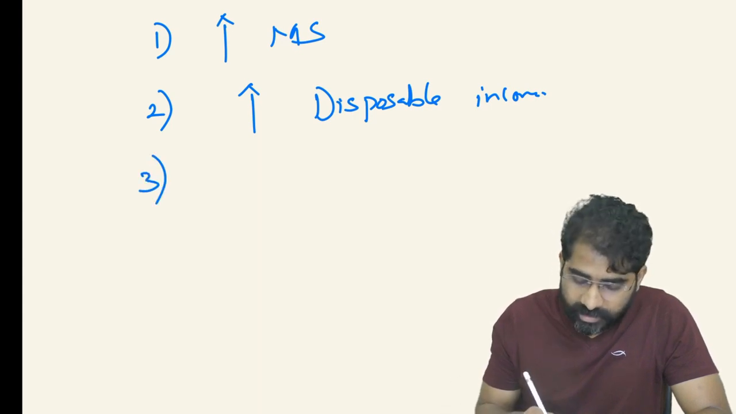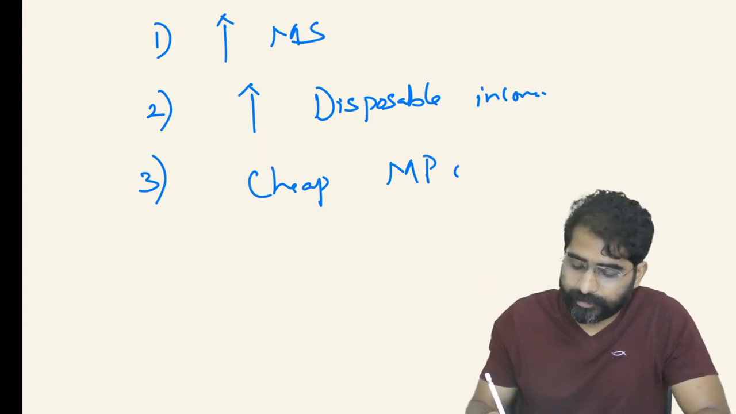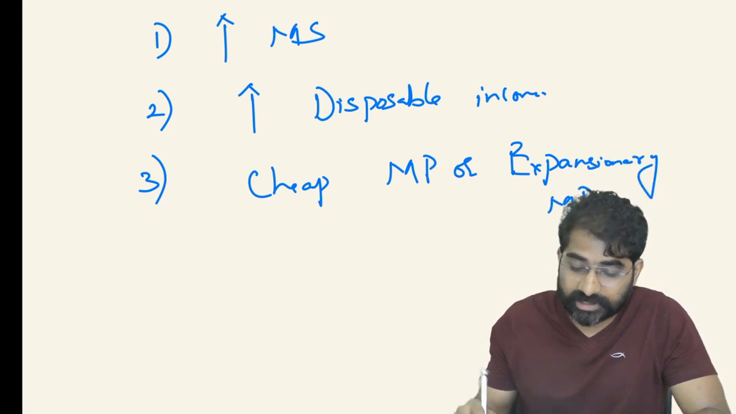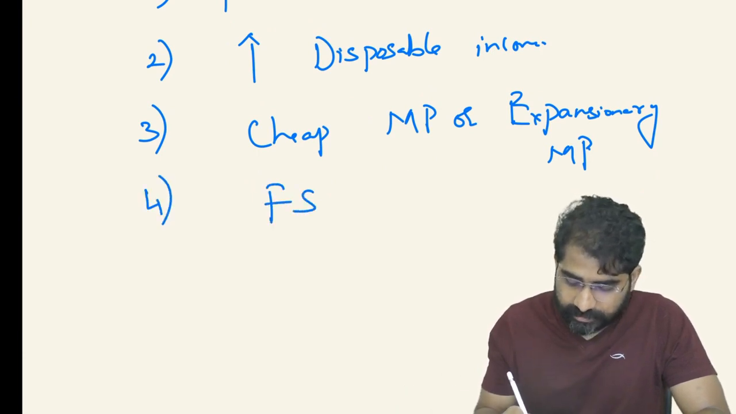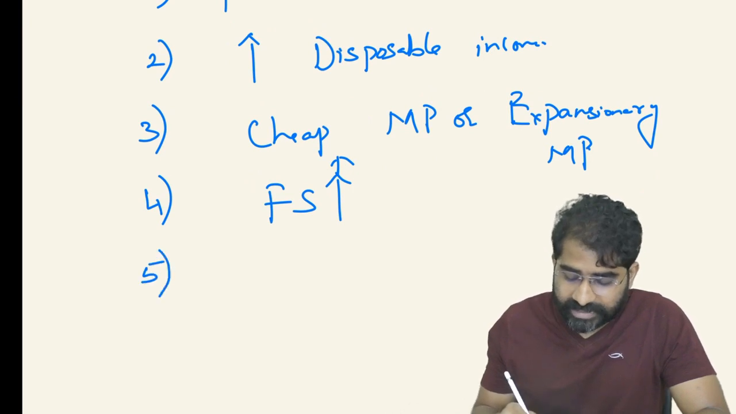Then if the government or RBI is following a cheap monetary policy, or I can use the word expansionary monetary policy, more money supply, repo rates are less, etc. The government is following fiscal stimulus, increasing its public expenditure, etc. Or the government is repaying its debt.